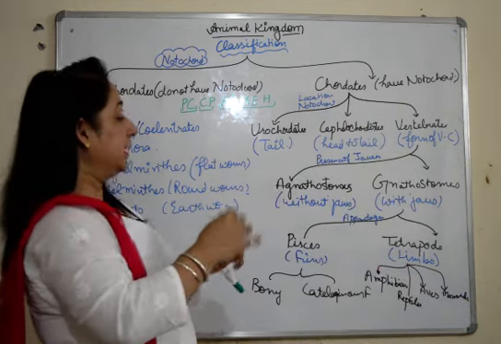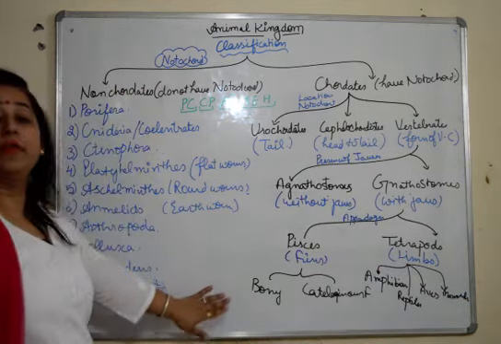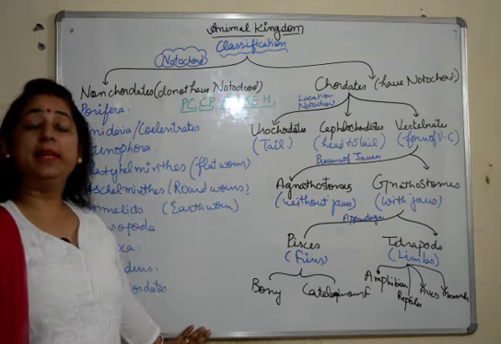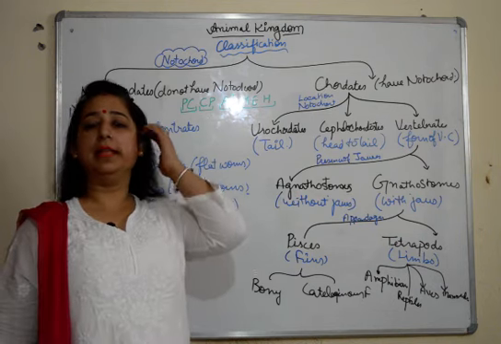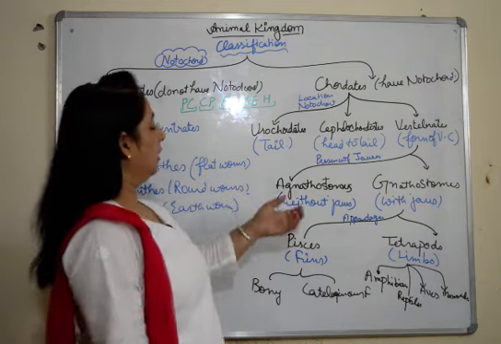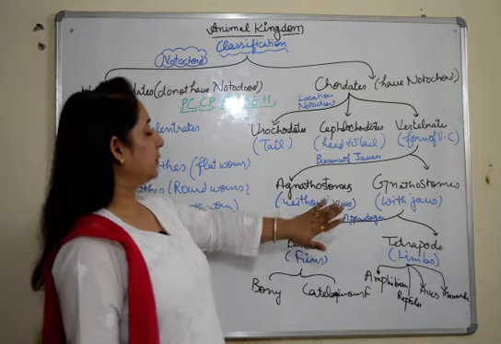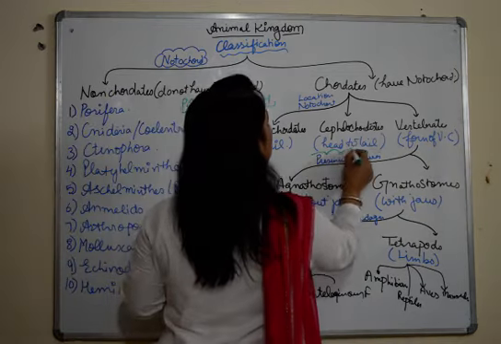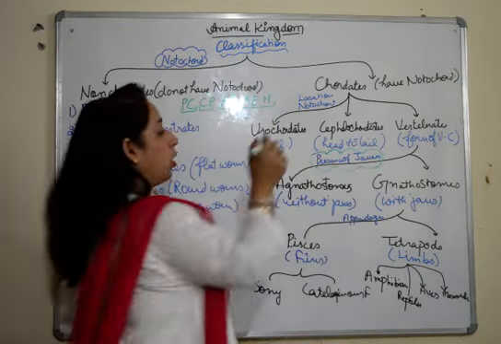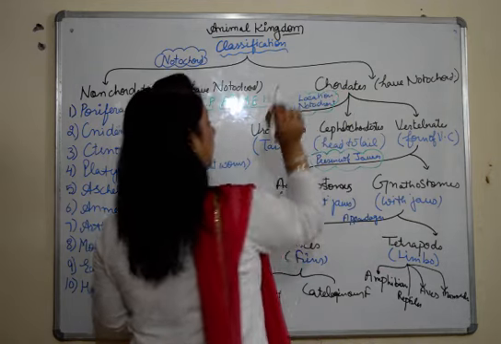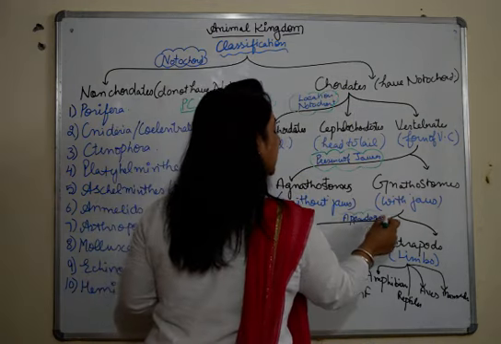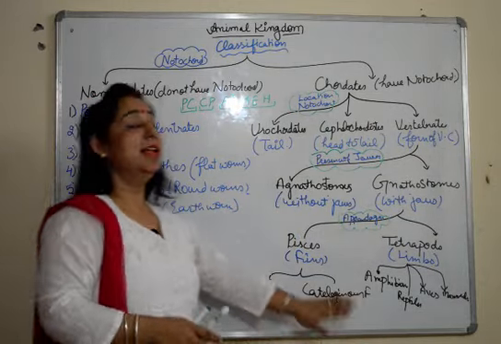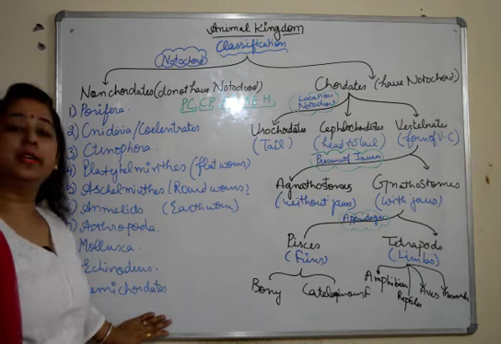So this is the classification of the animal kingdom. If you learn this whole flowchart, you will never forget it, and whenever you get a one-mark question, like how do we categorize between gnatho and agnatho, the basic categorization will be presence and absence of jaws. So we have categorized chordates on three bases: location of notochord first, then presence of jaws, and presence of appendages. These are the three main categories on which the chordates are further divided, and I have given you mnemonics for learning non-chordates. You can use them.